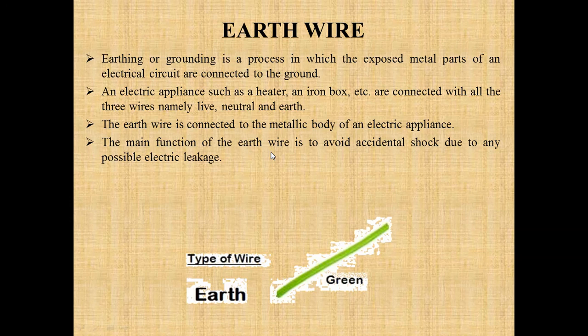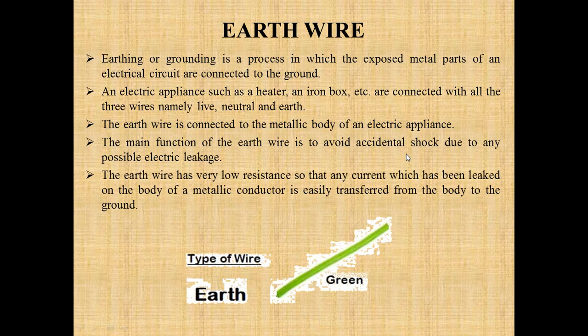The main function of the earth wire is to avoid accidental shock due to any possible electric leakage. The earth wire has very low resistance, so that any current leaked onto the metallic conductor is easily transferred from the body to the ground. So this is the function of the earth wire, to avoid any accidental shock due to any possible electric leakage, as well as to flow the excess amount of charge to the ground.